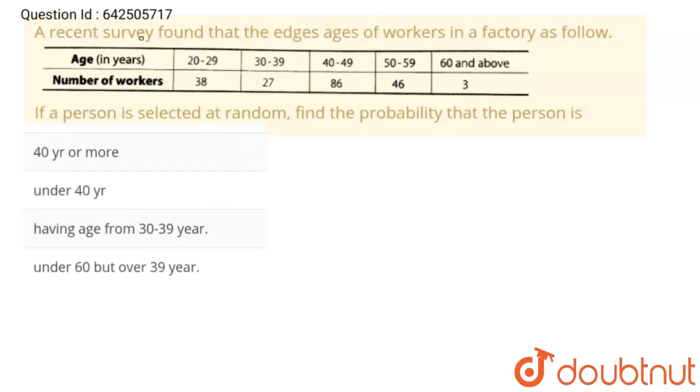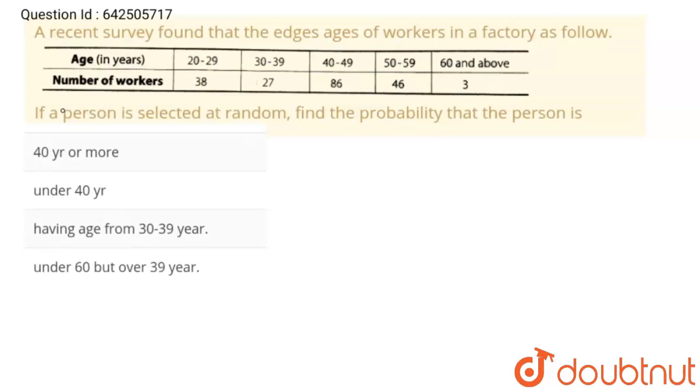Hello students. Question is, a recent survey found that the age of workers in a factory is as follows. These are the data: ages in years and number of workers.